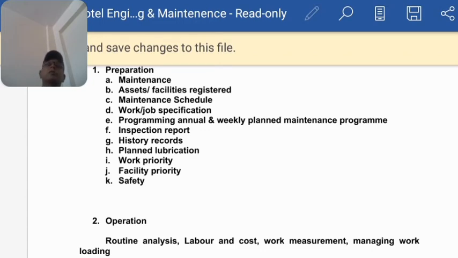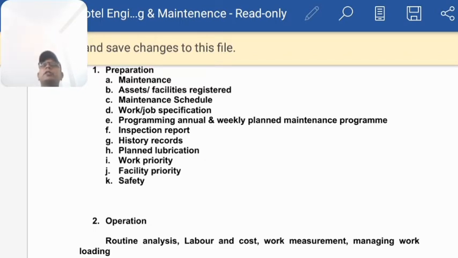It depends on the operation, how frequently it is working. If it is working 24/7, the maintenance schedule should be at a short duration. The maintenance schedule is maintained by the engineering chief. He maintains the schedule of each and everything in the departments, and each and every equipment should be properly scheduled.